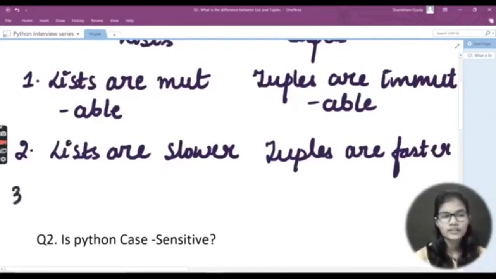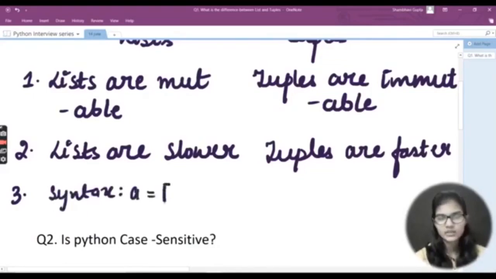Now, the third thing that comes here is the syntax. The syntax for declaring a list and the syntax for declaring a tuple have a slight difference between them. Let me add on that. Whenever we declare a list, the syntax is, let's say I take a, and a is equal to, and I put square brackets, and inside this I write whatever I want. So lists are always declared inside the square brackets, and tuples are always declared inside the round brackets.